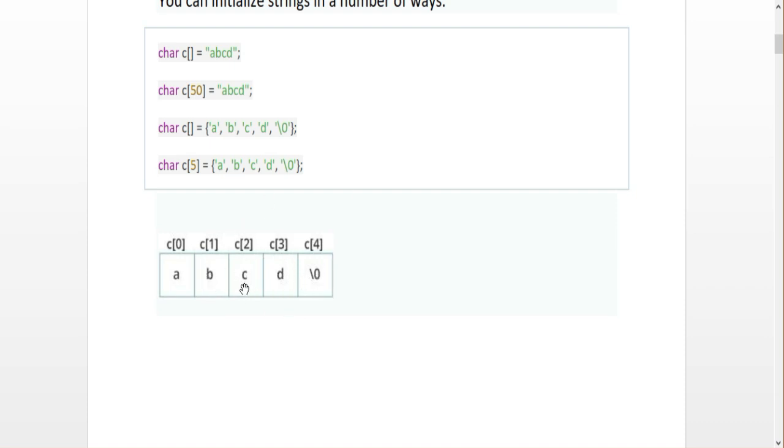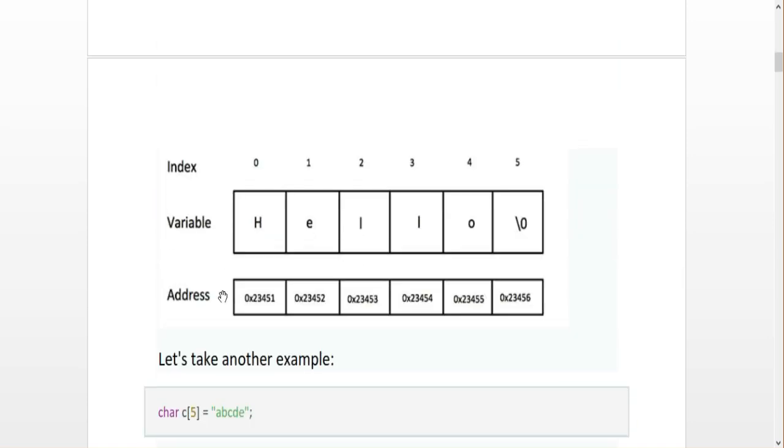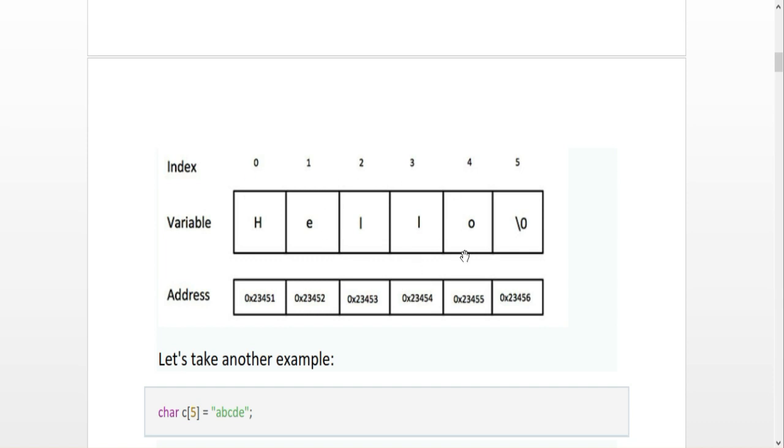And the next thing is that I am declaring the index, the variable, and the address of the corresponding string operation. We can understand what a variable is, what an address is, and what a string is. So the index is 0, 1, 2, 3, 4.